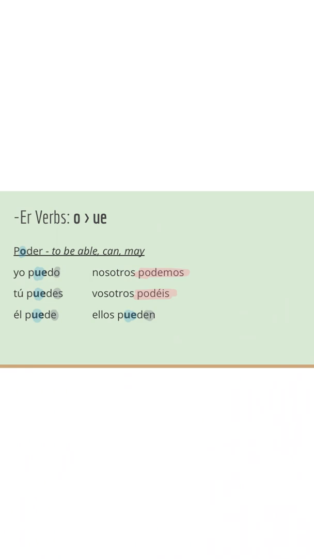All right, hopefully this is getting easier as we come along. Another O to UE, here we have volver. Volver is to return, like to return somewhere. So for the yo form, we see yo vuelvo, tú vuelves, ella vuelve, nosotros volvemos, vosotros volvéis, and we go back to ellos vuelven. Right, there we have it.